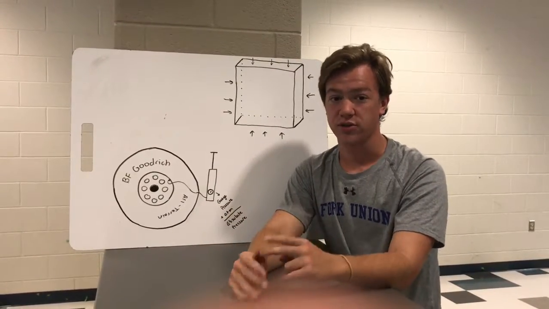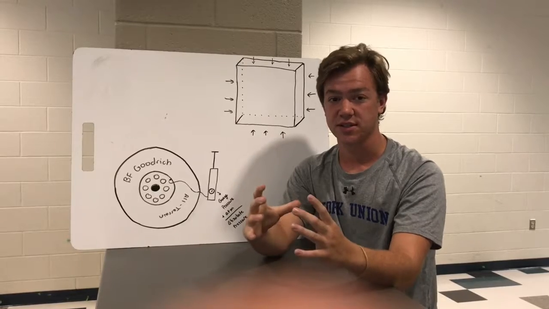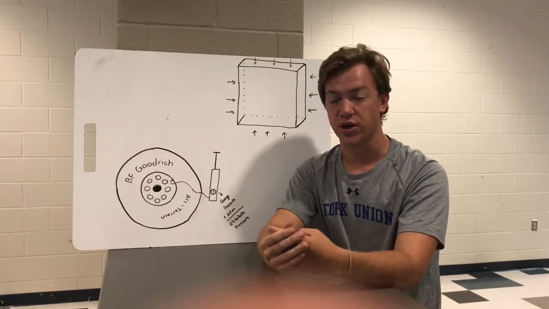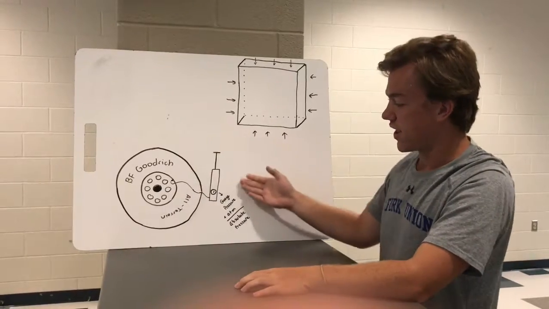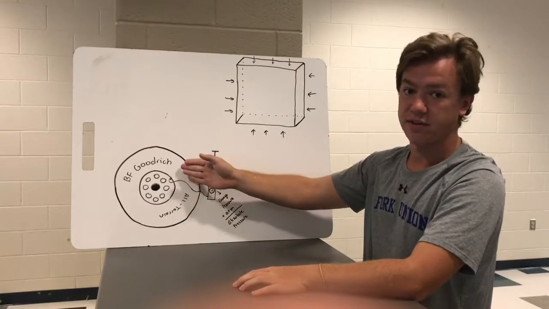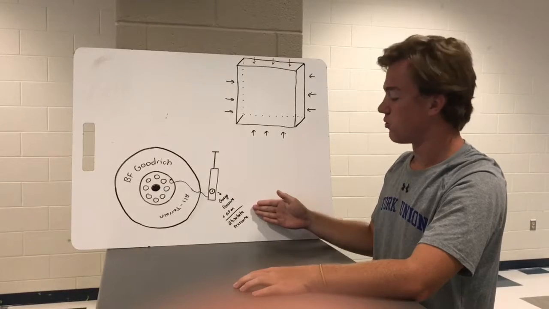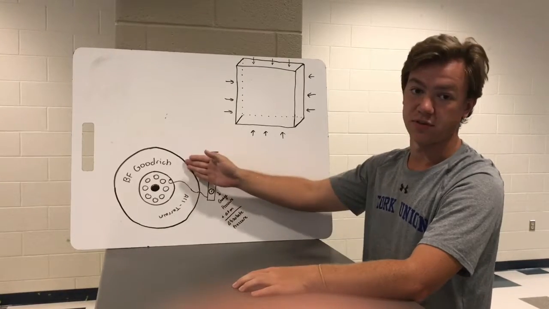There's two types of pressure. There's gauge pressure, which is specific to a system, and then absolute pressure, which is gauge pressure plus 1 atmosphere. So for this tire, the gauge pressure would be the PSI of the tire, and the absolute pressure would be that pressure plus 1 atmosphere.